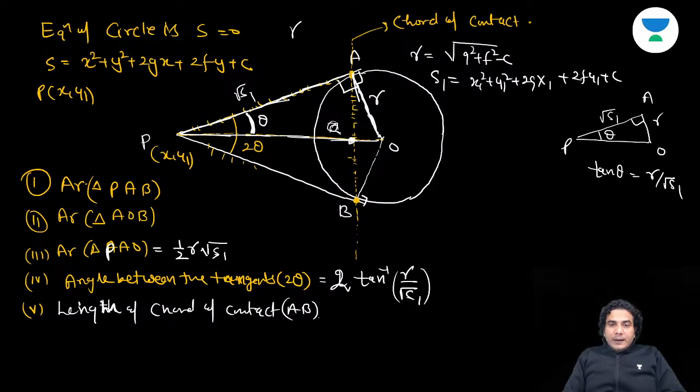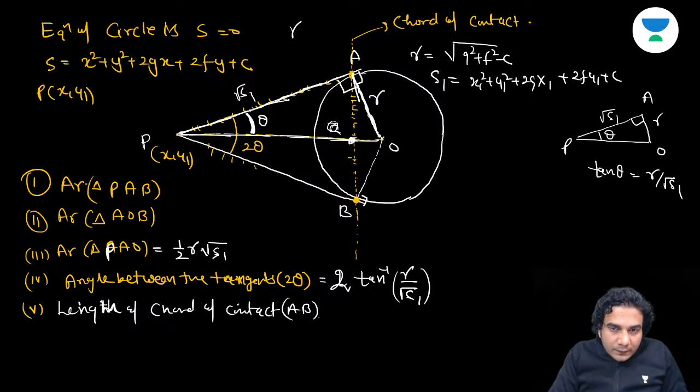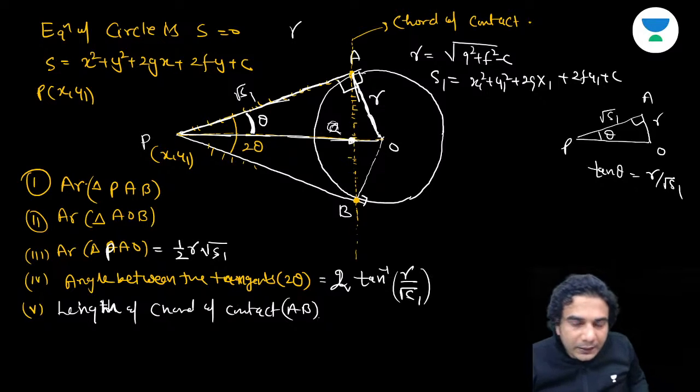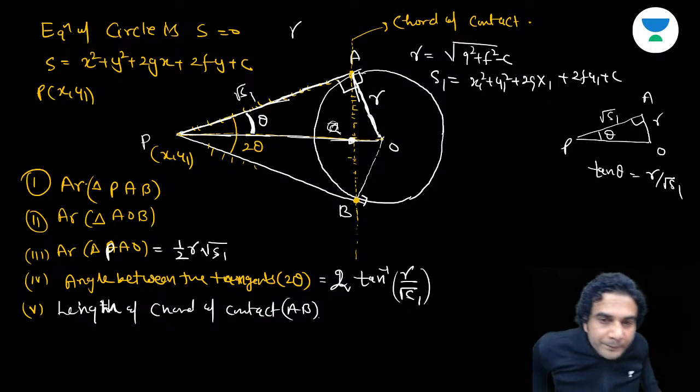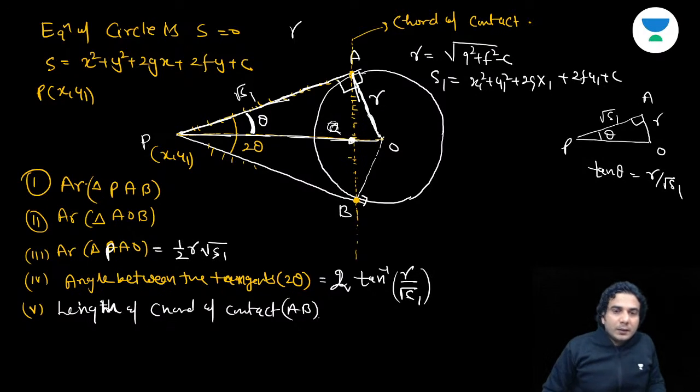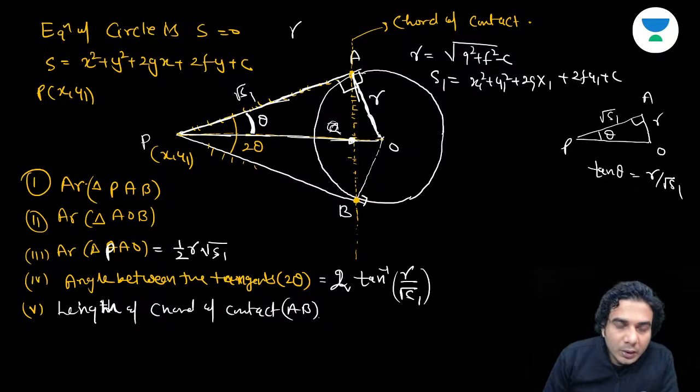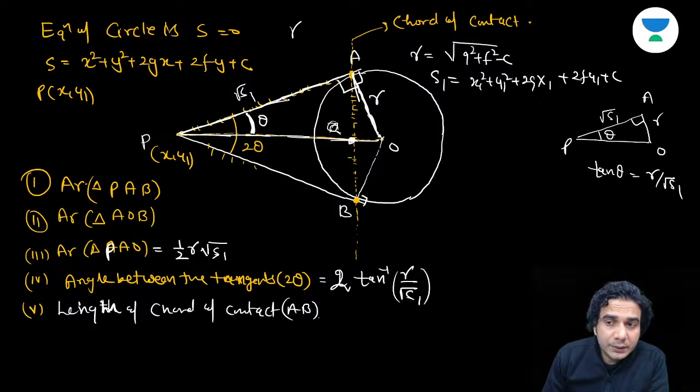Now try to find the length of chord of contact. First, you should find the length of chord of contact. Now that will be very useful to find the first and second. If you find the length of chord of contact AB in terms of R and S1, of course.